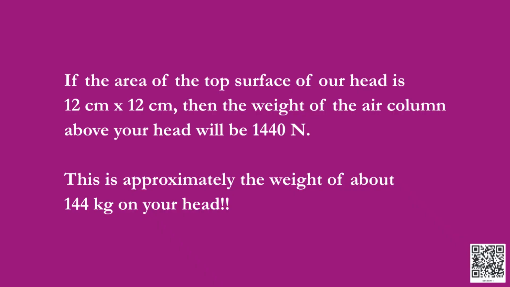If the area of the top of the surface of our head is, let us say, approximately 12 centimeter times 12 centimeter, the weight of the air column above our head will be 12 times 12 times g, that is 1440 Newton. It means this is approximately the weight of 144 kgs on our head.